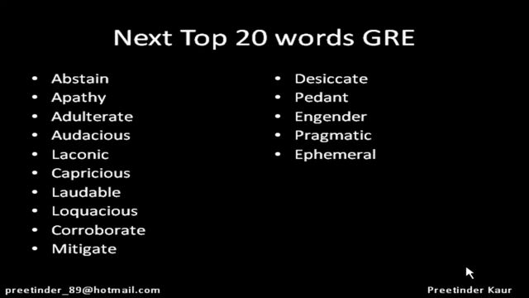Now the next word is ephemeral, which is for a very short period of time, that does not live on for a very long period of time. The synonyms are transient, transitory, and fugacious. For example, the mayfly has an ephemeral lifespan, just of a few hours. So ephemeral means that does not have a very long time period.